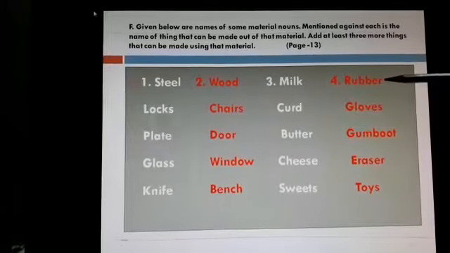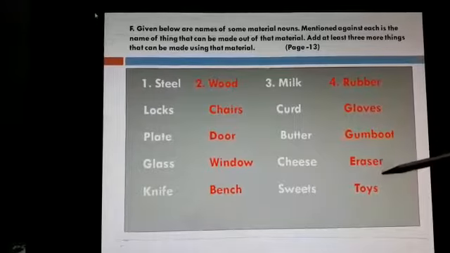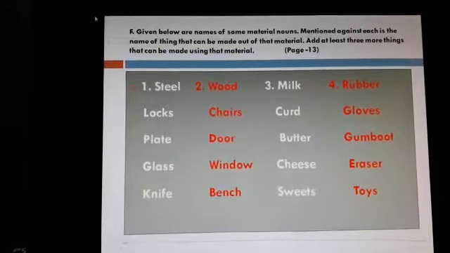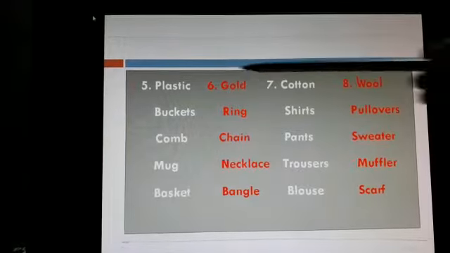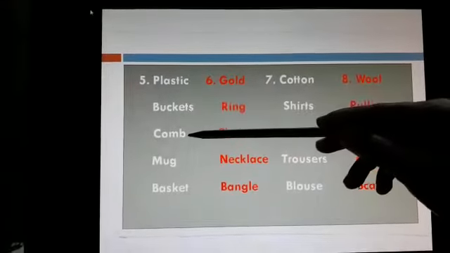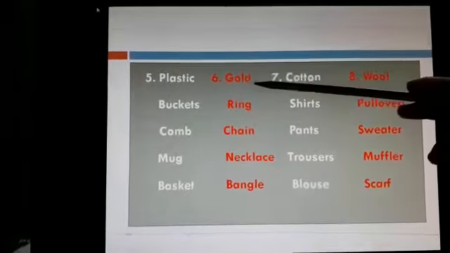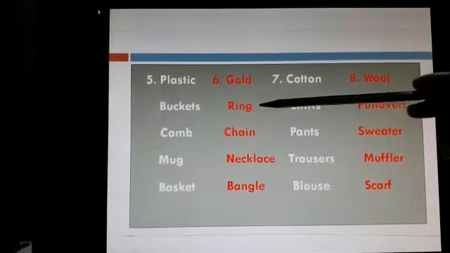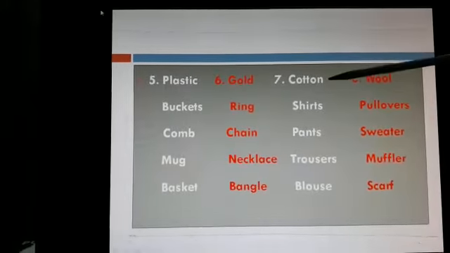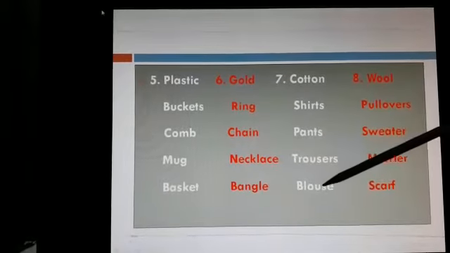Next, rubber: gloves, gumboot, eraser, toys. So these are some of the items made up of these things. Number 5, plastic. So these are the plastic items: buckets, comb, mug, basket. Next is the gold. So these are the things made from gold: ring, chain, necklace, bangle. Next is cotton. From cotton we get shirts, pants, trousers, blouse.